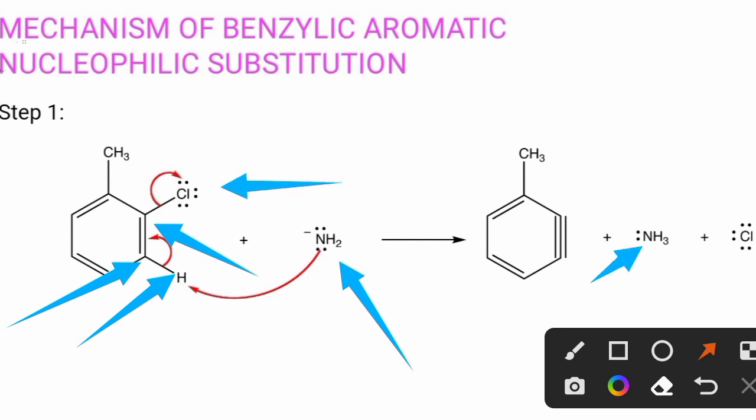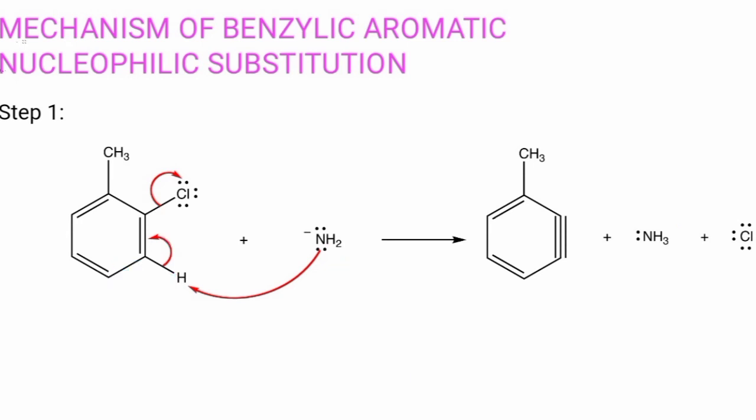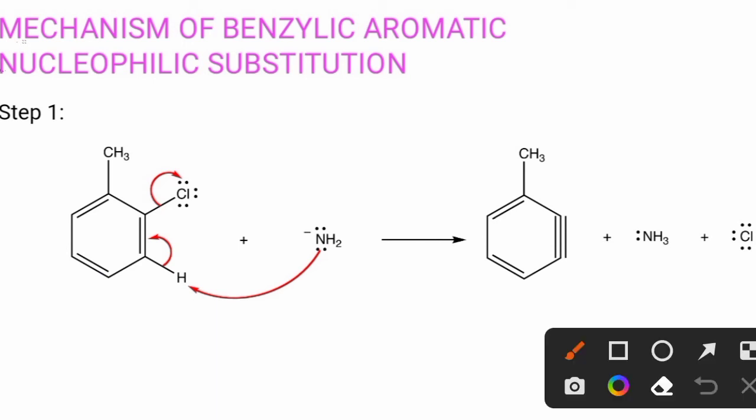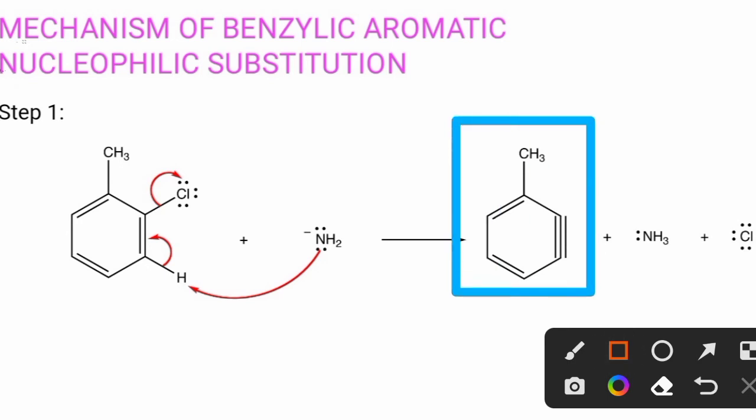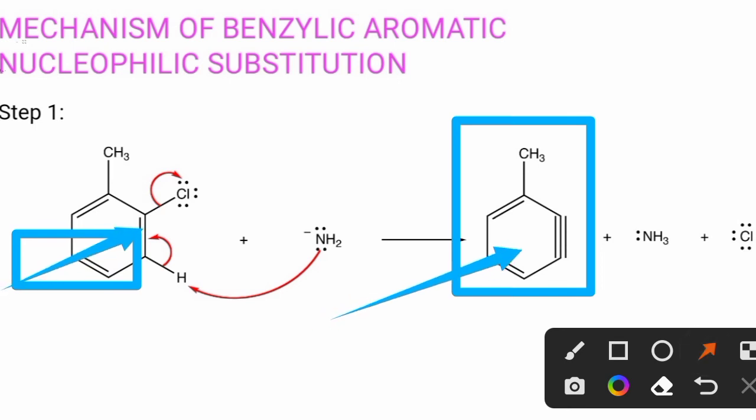at the same time Cl is also given out and the bonding pair is acquired by Cl. Firstly 3 bond pairs were present, now here 4 bond pairs are present. This product formed, which one? This one. This is the formation of benzyne. That means step 1 is the formation of benzyne. You can see that here this double bond gets converted into triple bond.